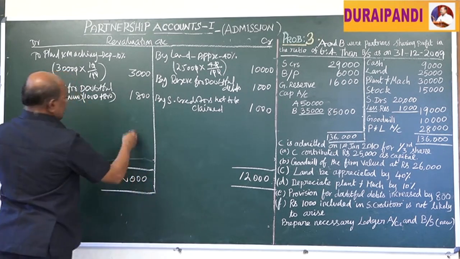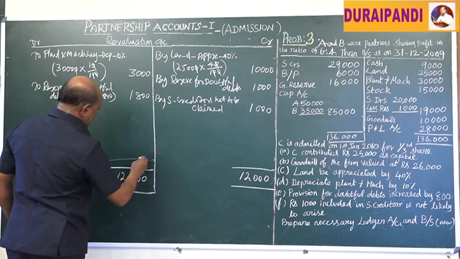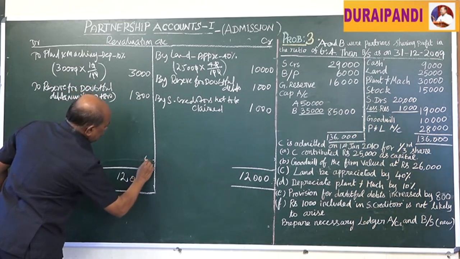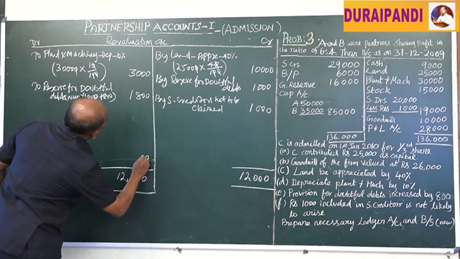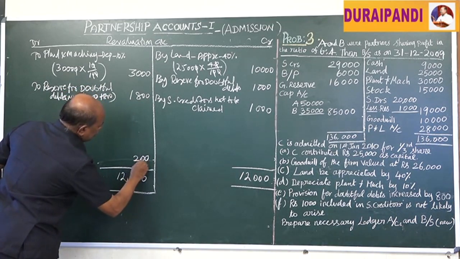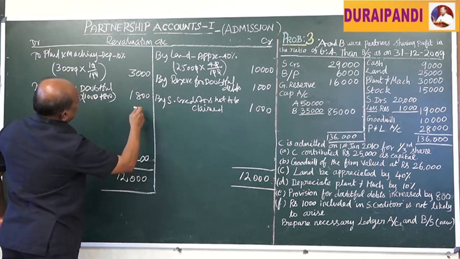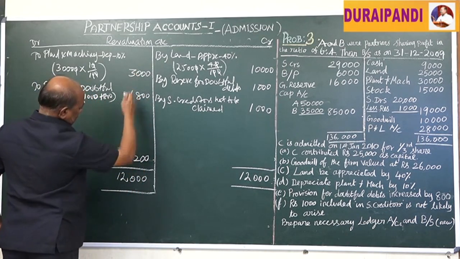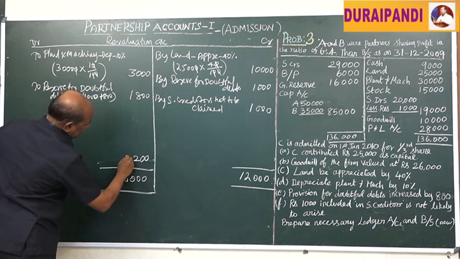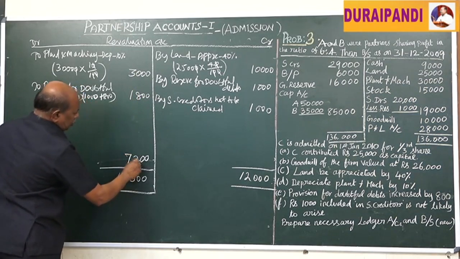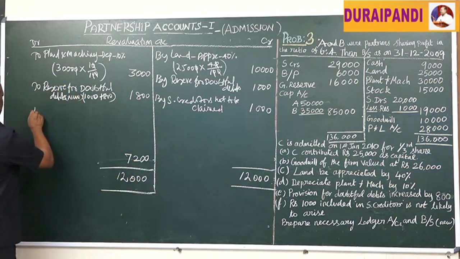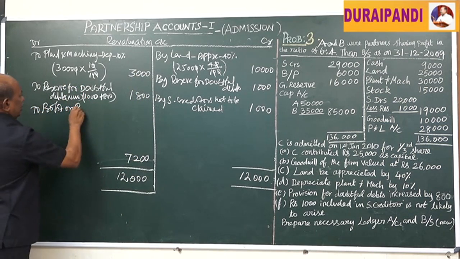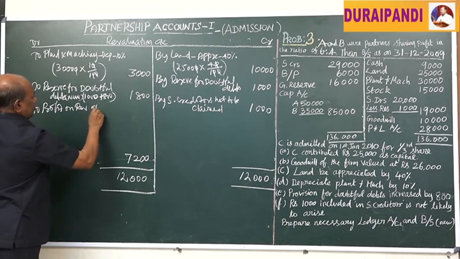12,000. The balancing figure, that is the profit on revaluation, 7,200. It is the profit on revaluation, transferred to the profit on revaluation account.